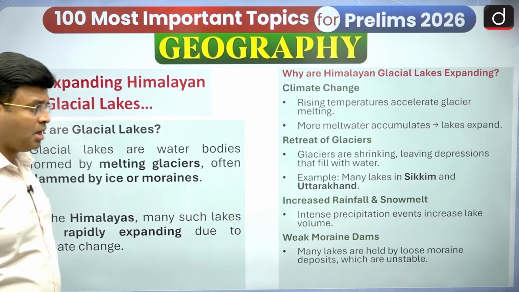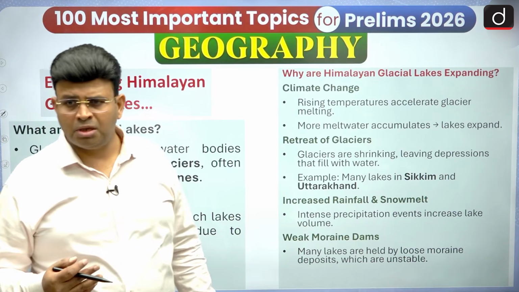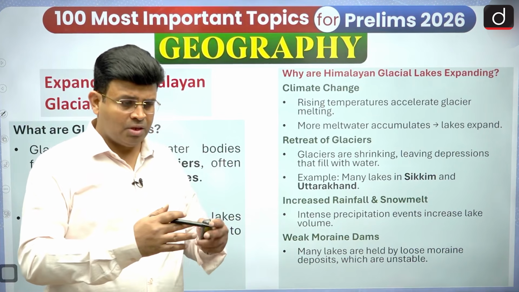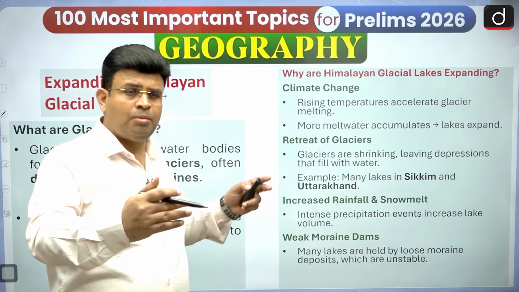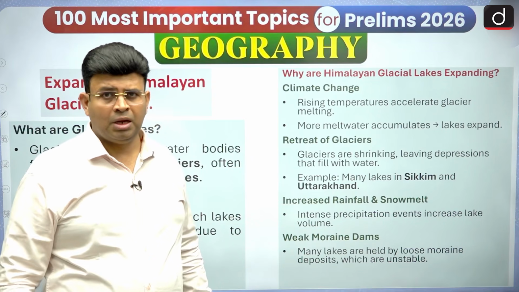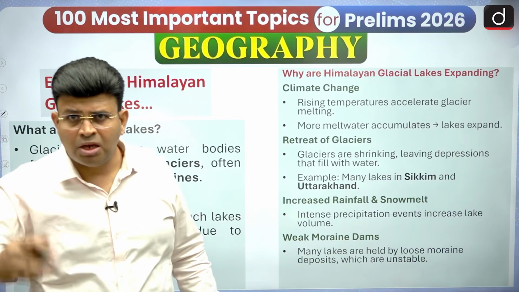In the present time, climate change and global warming are taking place, and due to global warming, melting of glacier is taking place. So behind the moraine dam lake, a large amount of water is accumulating. Also, when the glacier is melting, it makes a U-shaped valley.